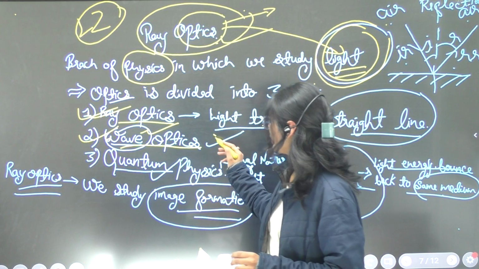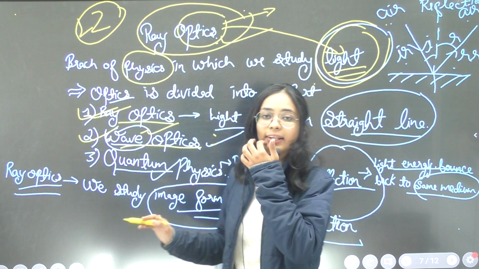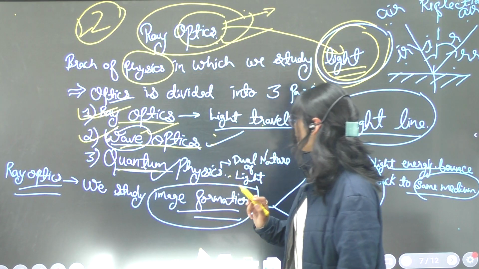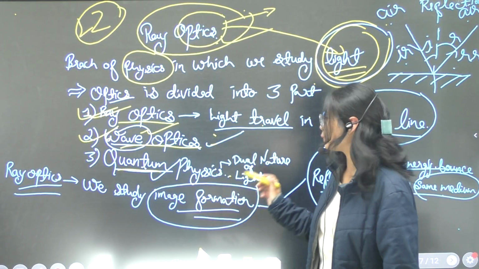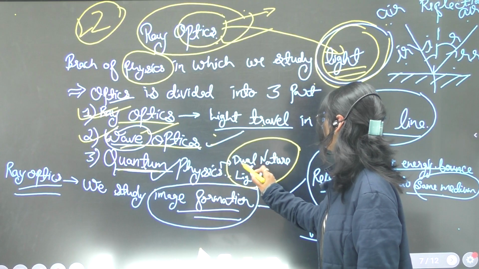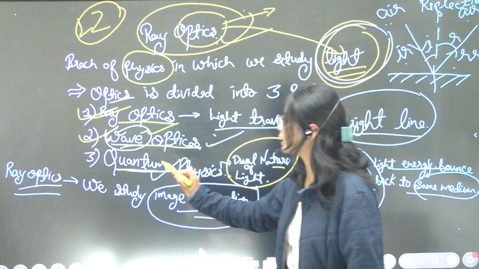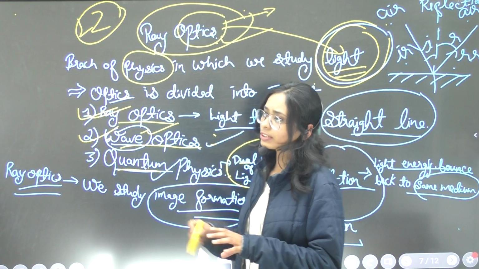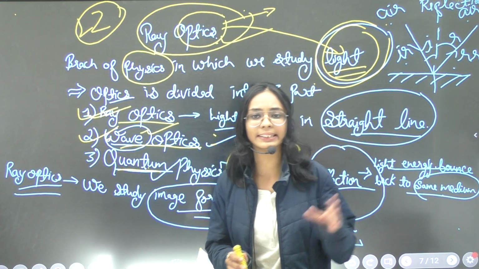And now the next topic is quantum physics. In quantum physics we are going to deal with the dual nature of light. We have already studied some of it in earlier classes.